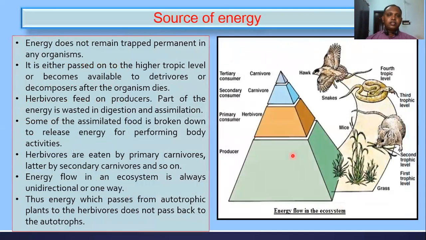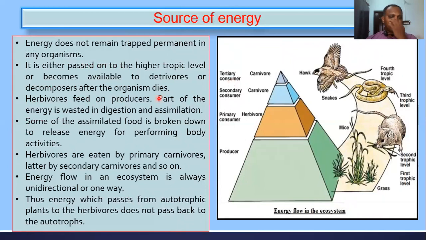Next we will see the energy flow, the source of energy. Actually, energy does not remain trapped permanently in any organism. It keeps on flowing, moving from one level to the next, like producer, primary consumer, secondary, tertiary, top carnivores. This energy from the producer passes into the next higher trophic level. What is a trophic level? Producer, primary consumer, secondary consumer, tertiary consumer. Producer is considered the first trophic level, primary consumer the second trophic level, then the third. This is a higher trophic level.